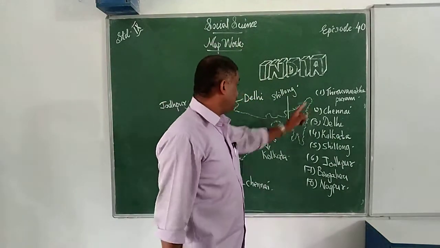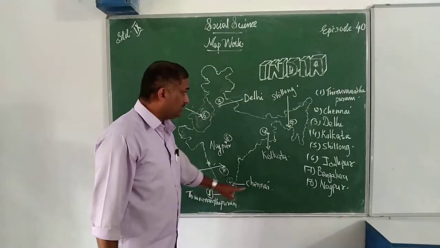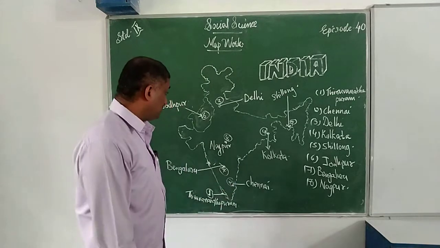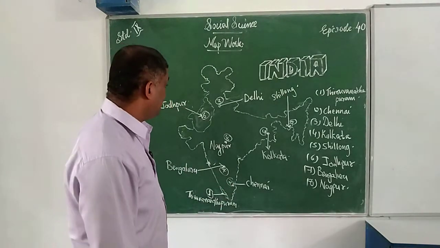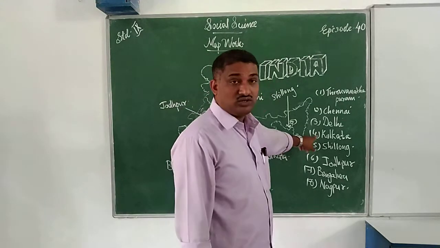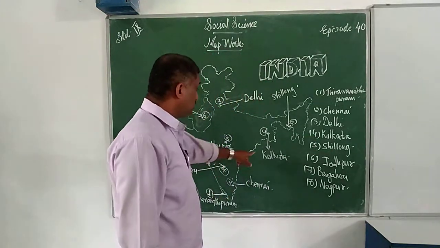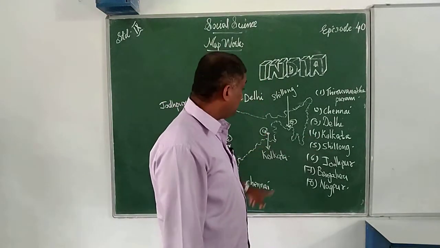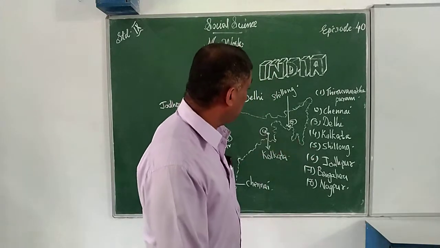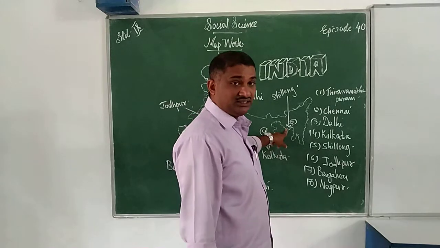First one, it is located here. Second one, Chennai, where is it? Chennai is situated here. Third one is Delhi. Delhi is located here. And the fourth one is Kolkata. It is located here. And the fifth one, Shillong. Shillong is located here.